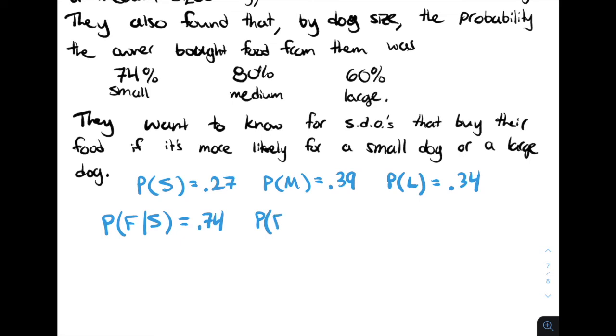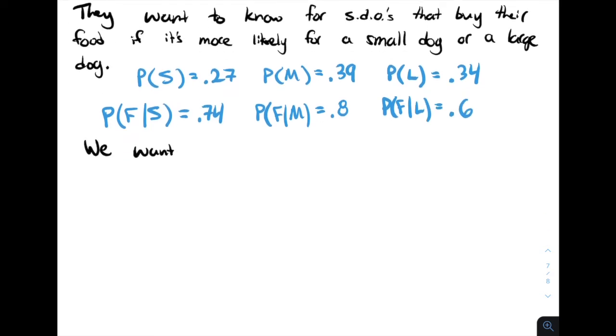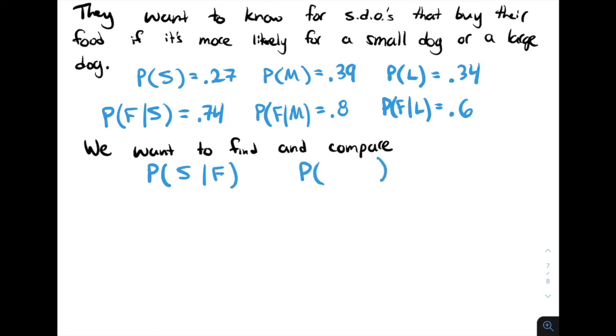Given they have a medium-sized dog is 0.8. And given that they have a large dog is 0.6. We want to find and compare the probability of someone that purchased the food having a small dog, and the probability of someone who purchased the food having a large dog.